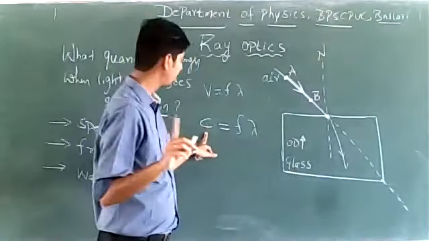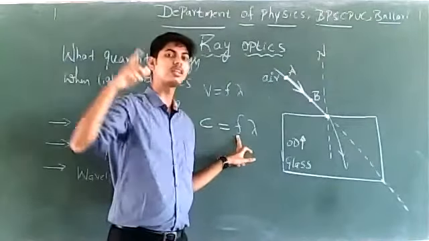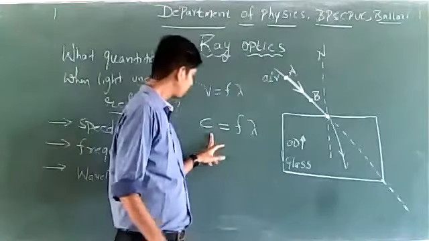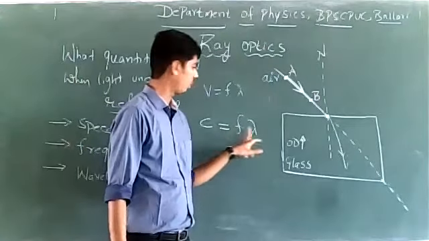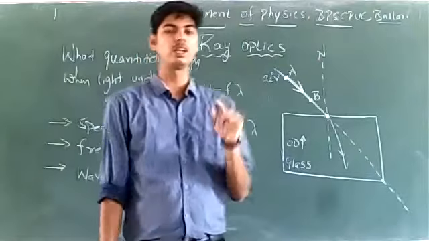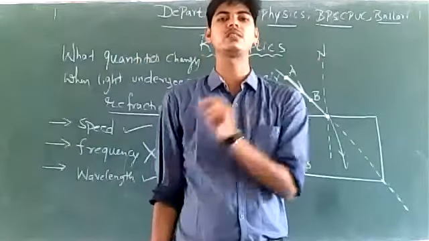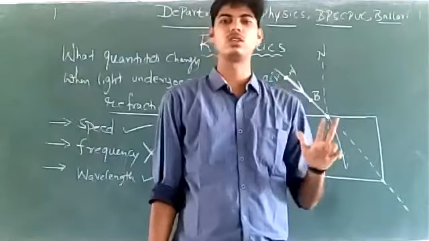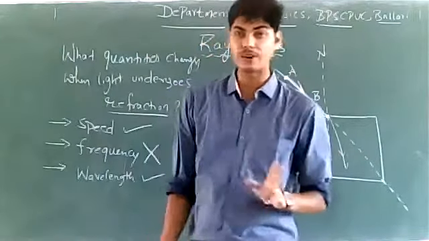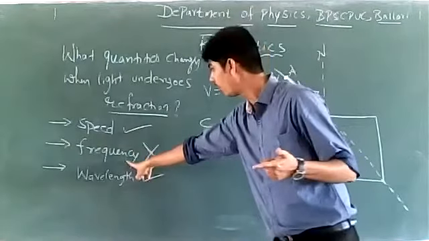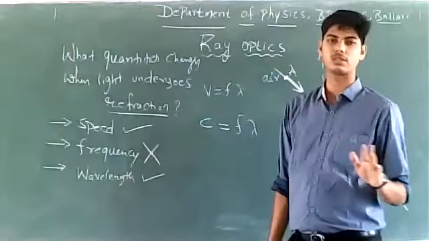Frequency of course is a characteristic property of the source emitting light, so frequency doesn't change. Wavelength also doesn't change. So in case of reflection of light, none of the quantities changes. Whereas in case of refraction of light, speed and wavelength change and frequency remains constant, right?